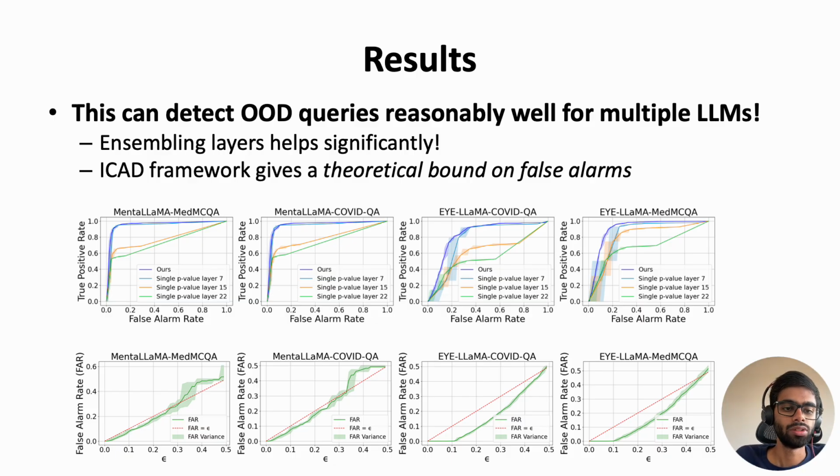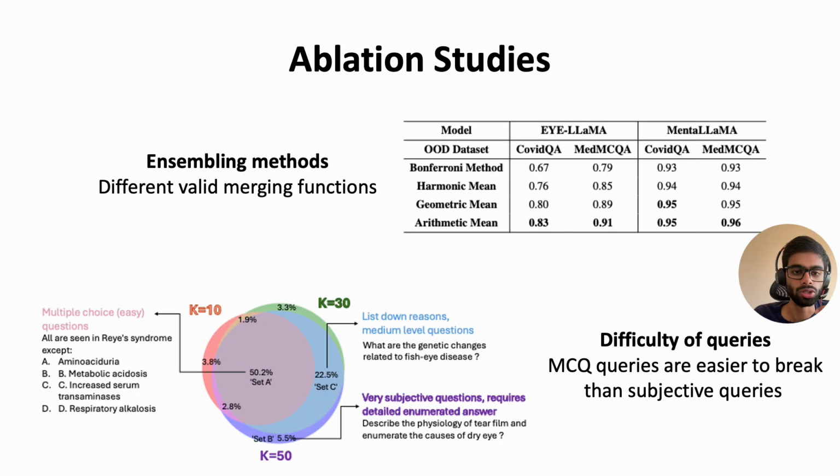We can see that we are able to detect out-of-domain queries reasonably well for multiple of these model and dataset combinations. And ensembling, which is the blue curve on the top half of the graph, performs much better than if we use individual layers. So our method works much better than the baselines, while also providing the theoretical guarantees on false alarm rates shown in the bottom graph. So these were some ablation studies. You can refer to the paper for more details.